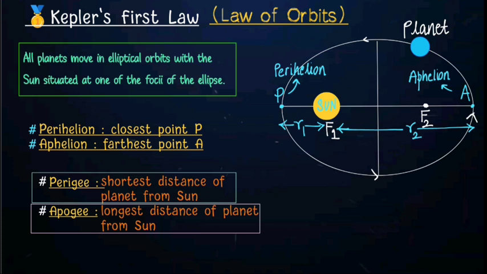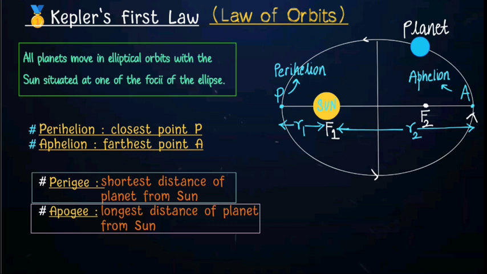Now, talking about some more terms regarding planetary motion, we came across perihelion and aphelion. Perihelion, denoted by the point P, is the point which is closest to the sun. The point where the planet is closest to the sun is known as perihelion, and the point where the planet is at the longest distance from the sun is known as aphelion. So perihelion and aphelion are the closest and the longest points respectively.